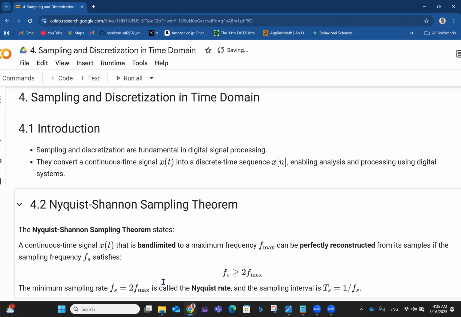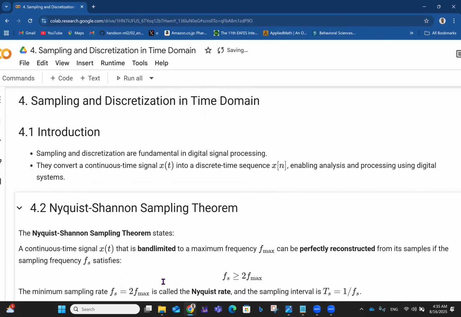Okay, so sampling and discretization are fundamental in signal processing. They convert a continuous time signal x of t into a discrete time sequence x[n], enabling analysis and processing using digital systems.